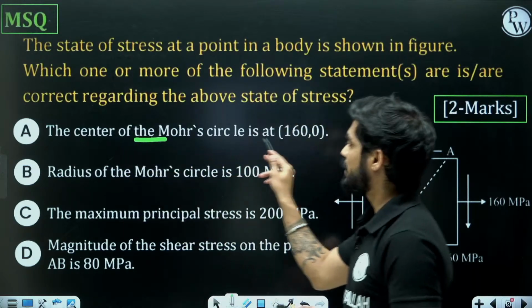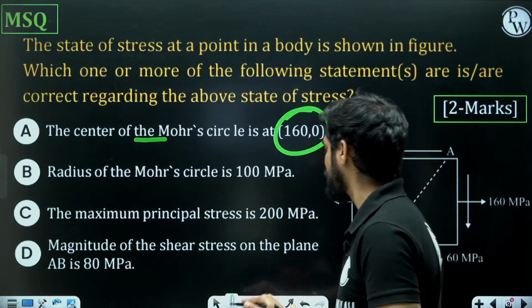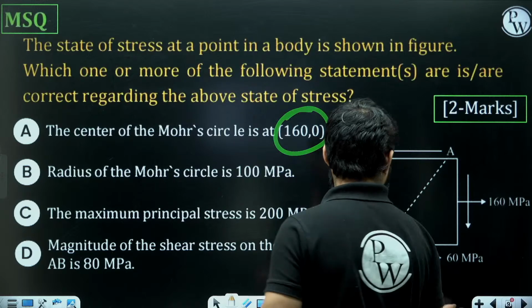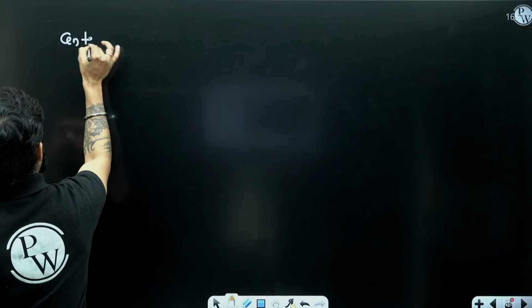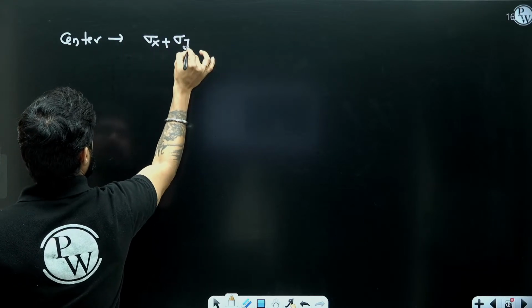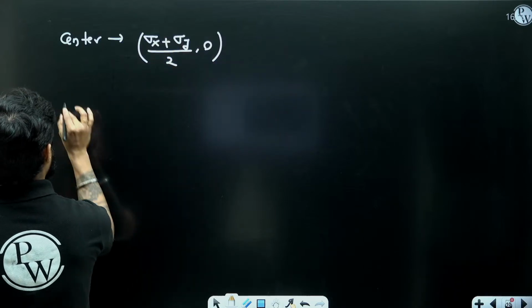Now, one by one, we will check which of these statements are correct. The first statement is center of the Mohr circle is at 160 and 0. So what are the coordinates of center? Center of Mohr circle is at sigma x plus sigma y by 2 and 0, right?